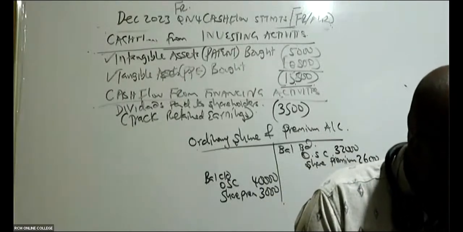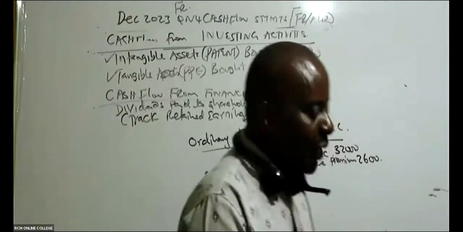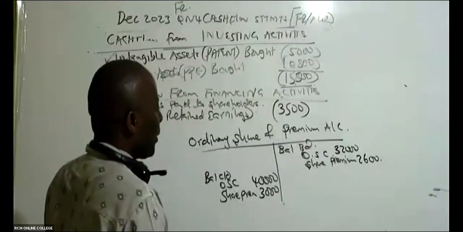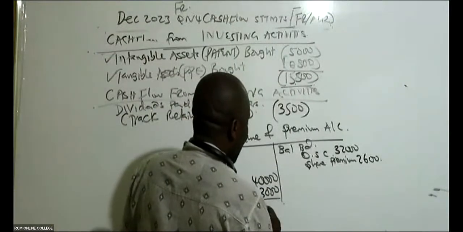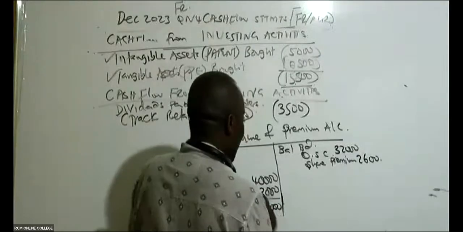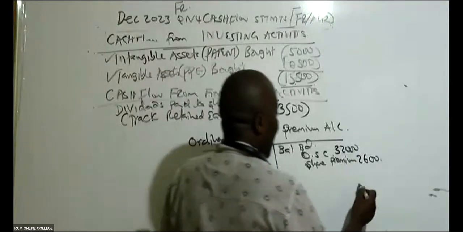So then, ladies and gentlemen, what you need to do here is just balance your account. So here I can see this 43. There are no new shares, so balance your account.